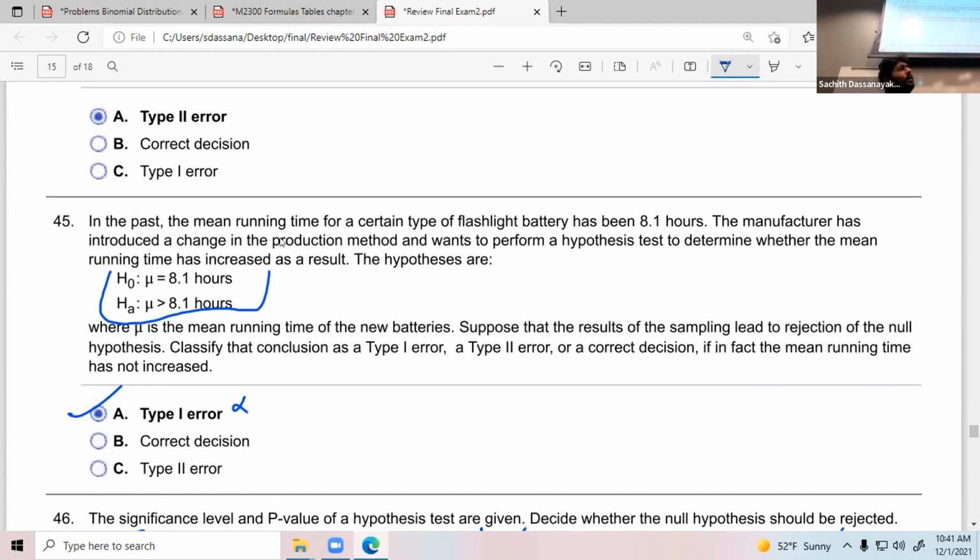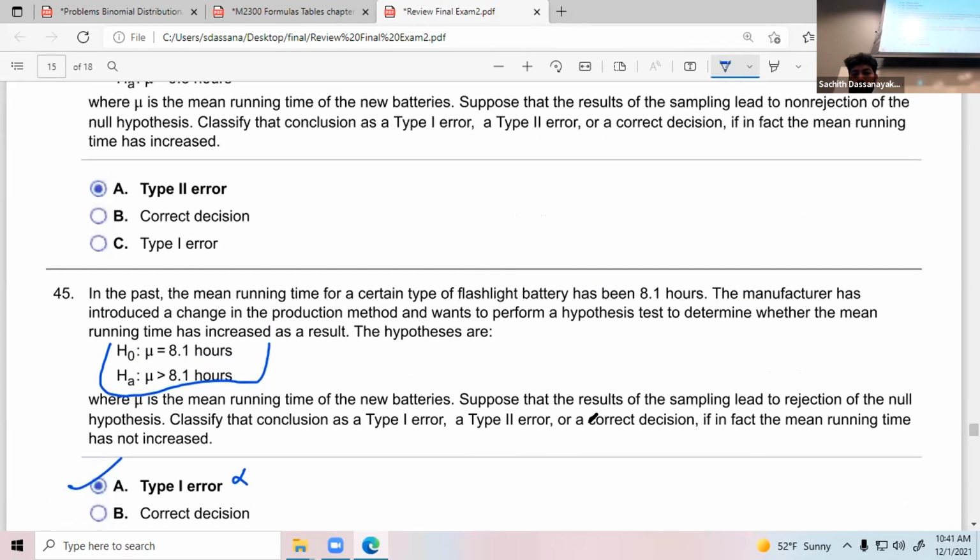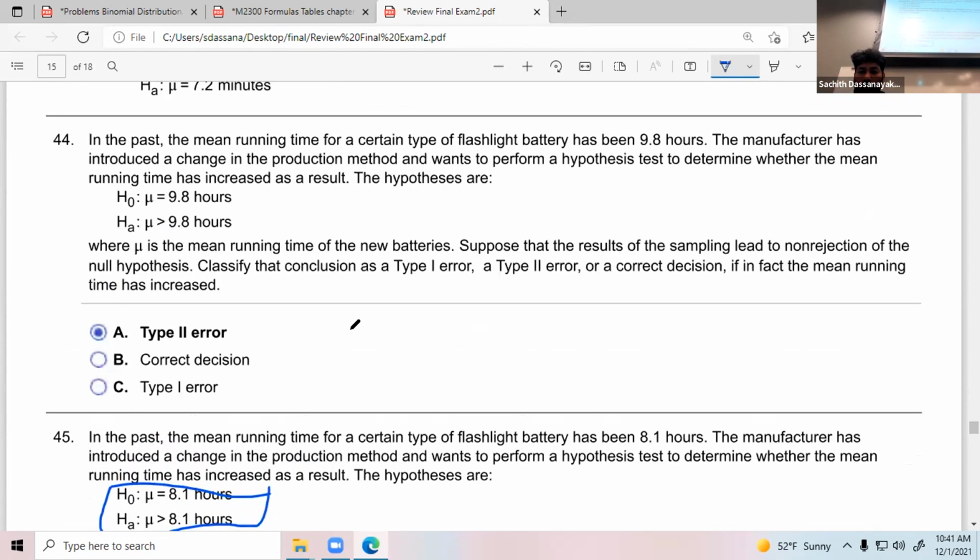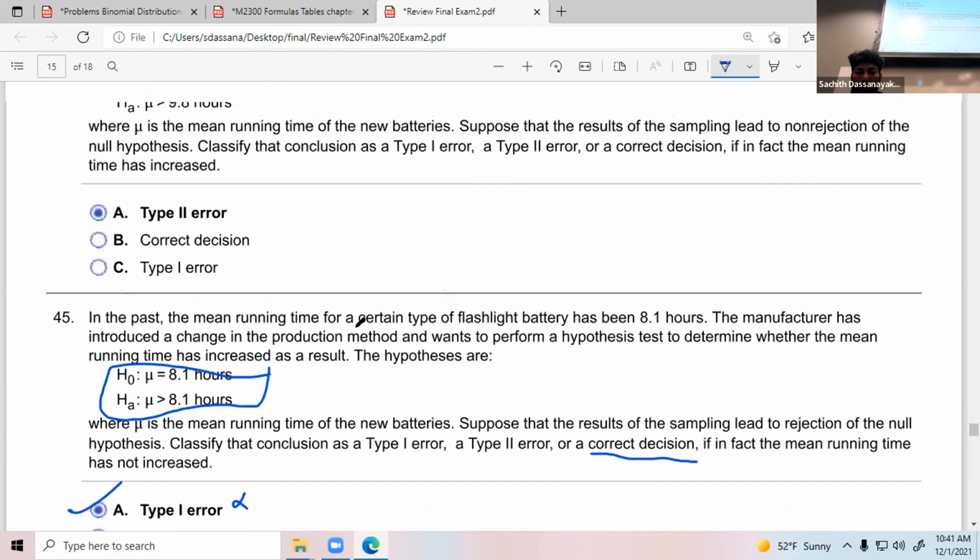So almost always, if you need to find the error, whether it is a type 1 error or type 2 error, most of the time you can stick with type 1 error. Yeah. There are no calculations in this question. There is no such thing as a correct decision, because we need to check this hypothesis test. So it's not about a correct decision. It's about how we deal with type 1 error. I think I can do another.